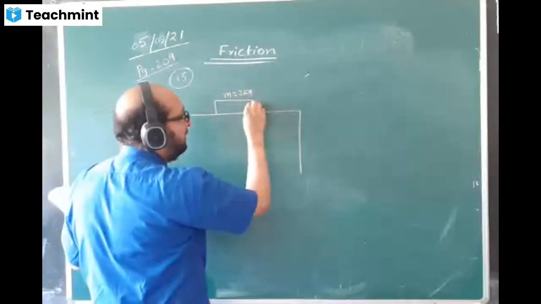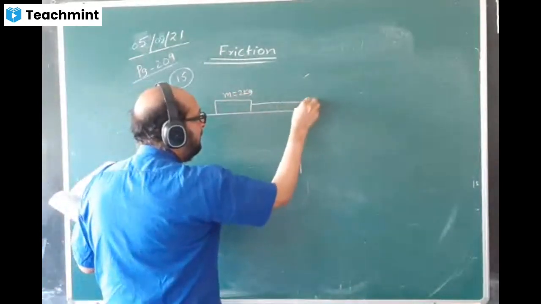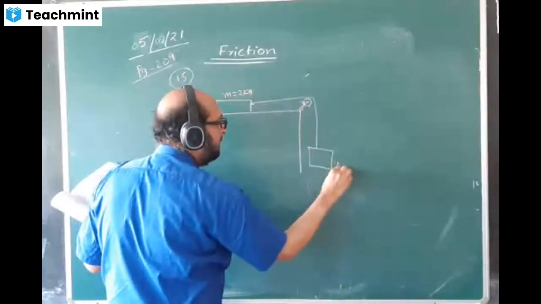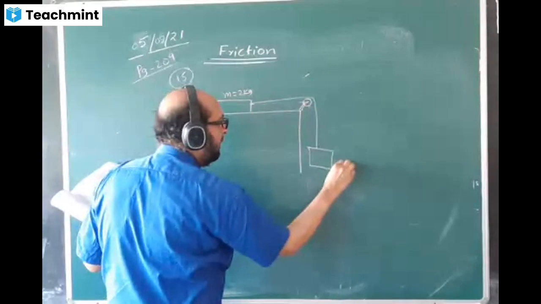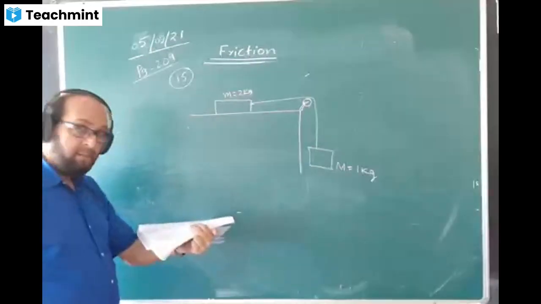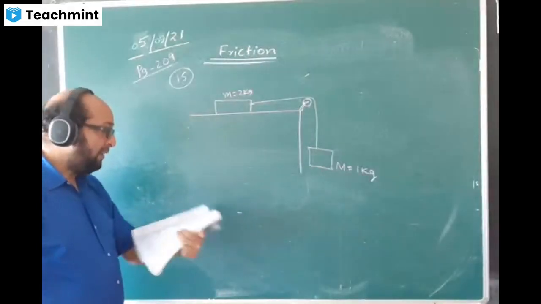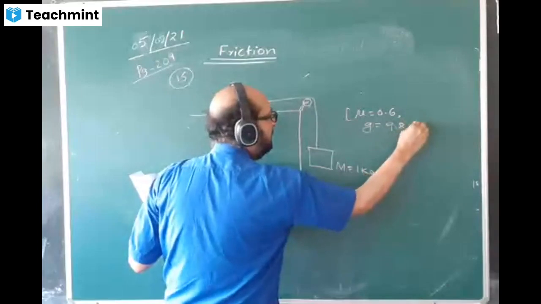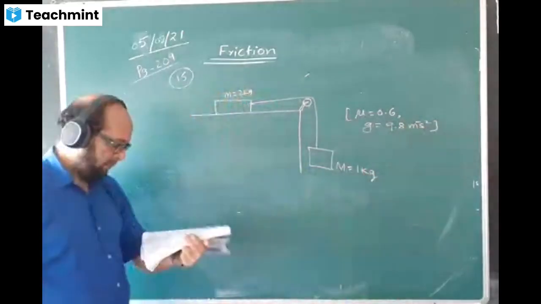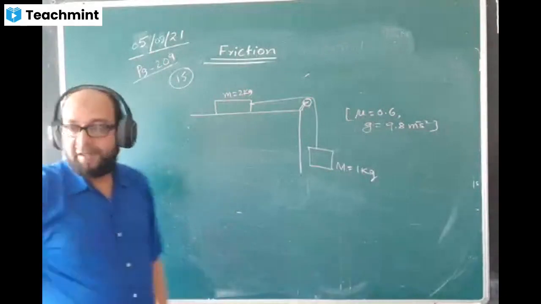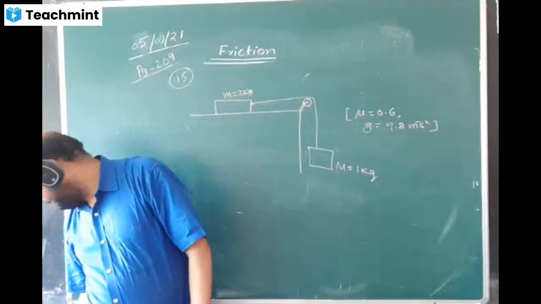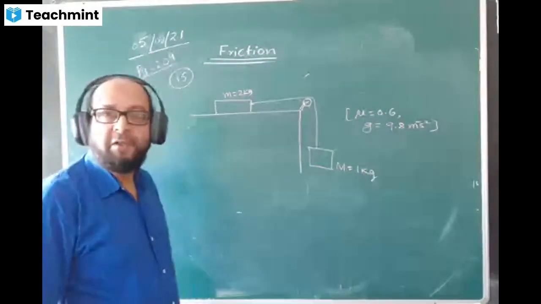And this one is connected by a string. The string over here and a hanging mass is here, 1 kg. Mu value is given, and mu is given 0.6, and the value of g is given 9.8 meter per second squared. These are the two values given. First, we have to find the force of friction. After that, we have to find tension. Last part, we have to find acceleration. Okay.